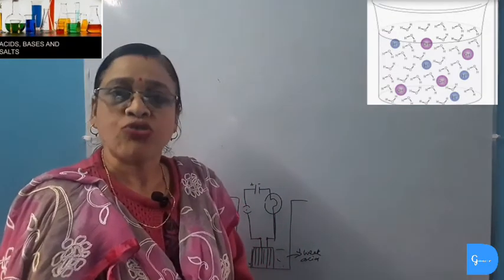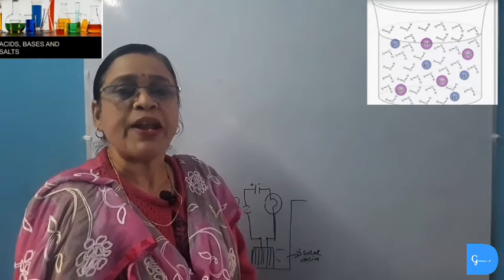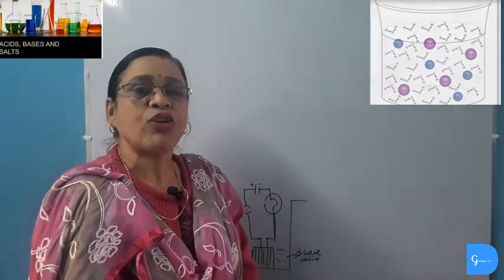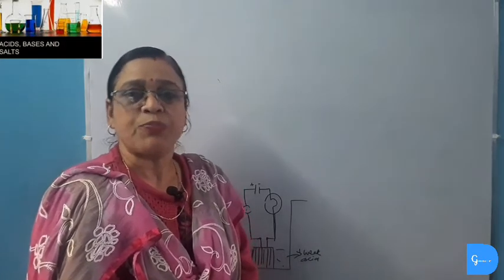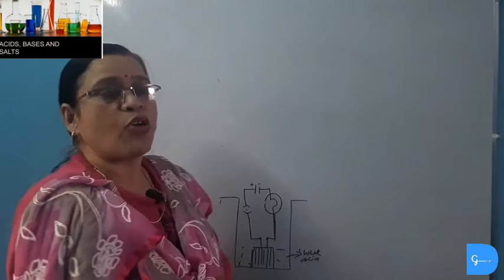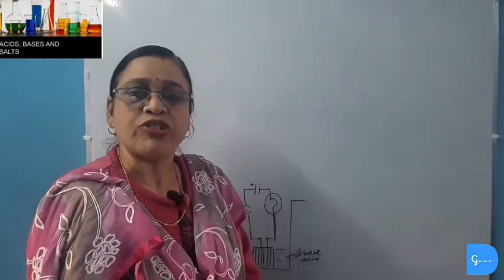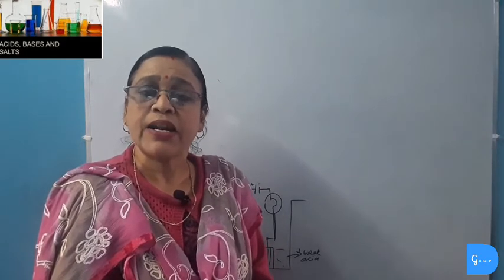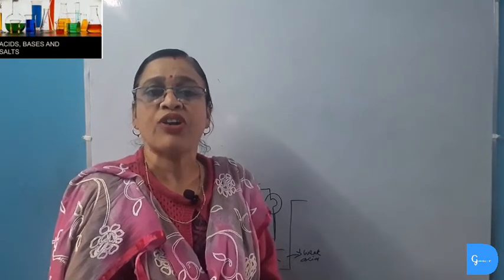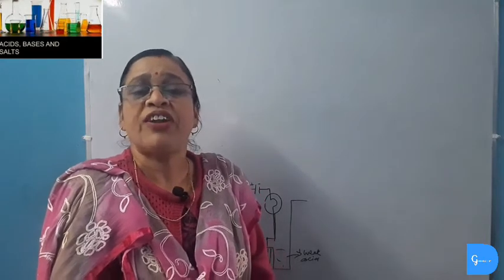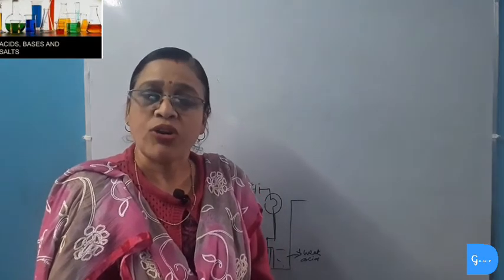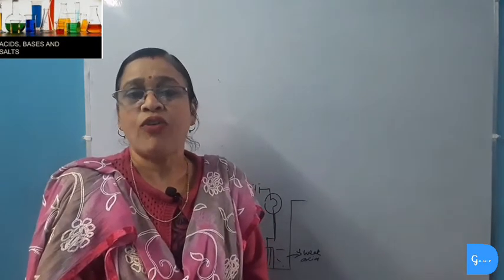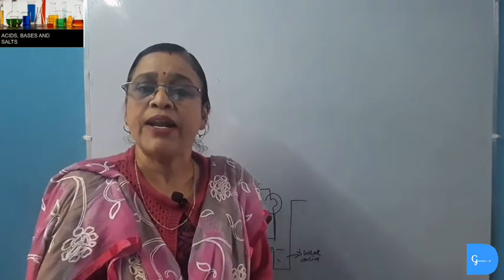So we can prove that acidic characters in strong acids are more rapid than in weak acids. All strong acids like mineral acids show rapid action with metal, metal oxides, metal carbonates, and they also can conduct electricity at higher speed than weak acid. This is only because they contain greater concentration of hydrogen ion. Weak acids are partially ionized, and so they contain lesser hydrogen ion, so they will react slowly with metal, metal oxides, metal carbonates, and they also have low electrical conductivity, whereas strong acid has high electrical conductivity.